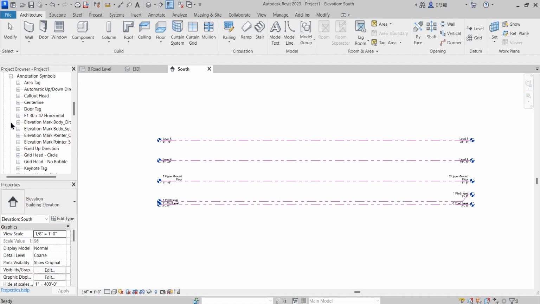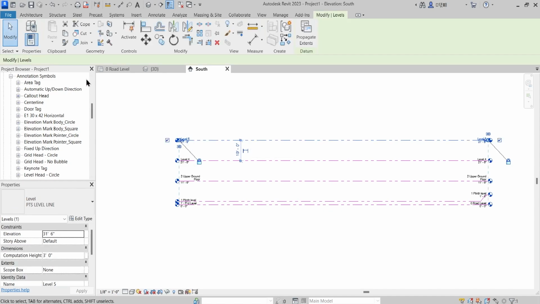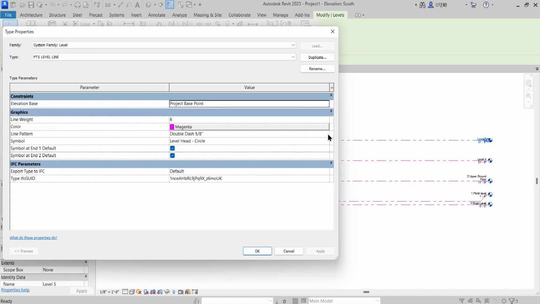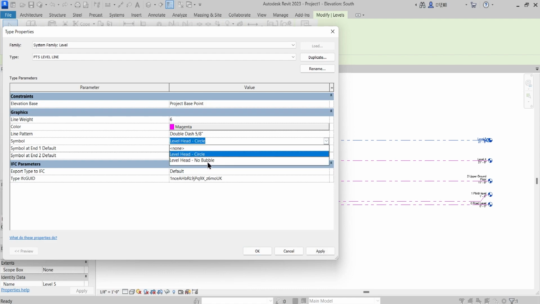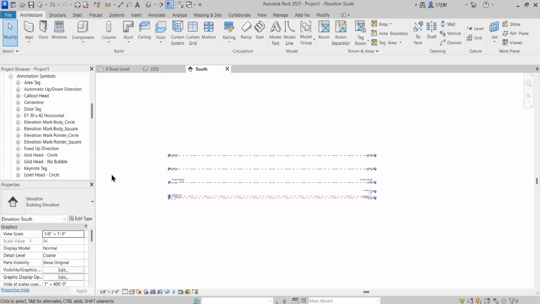If you drop this down, you have the grid head circle and grid head no bubble, which this particular system family, this grid line, is referencing. See, that is level head no bubble and circle. This is the system family made by Revit, that is 1/4 of an inch and no head.